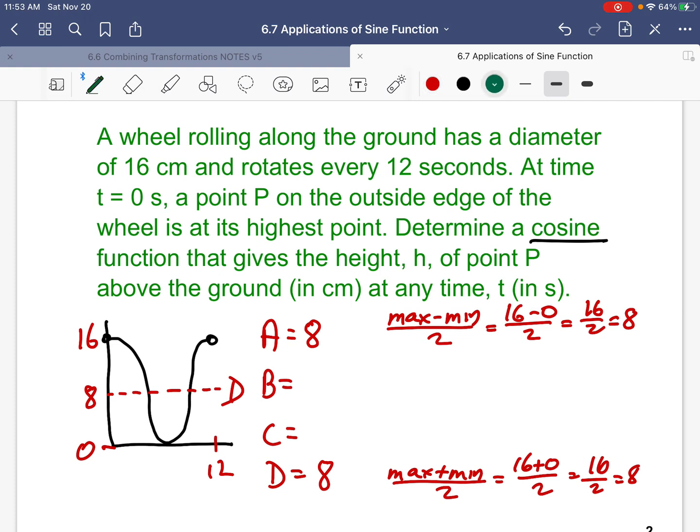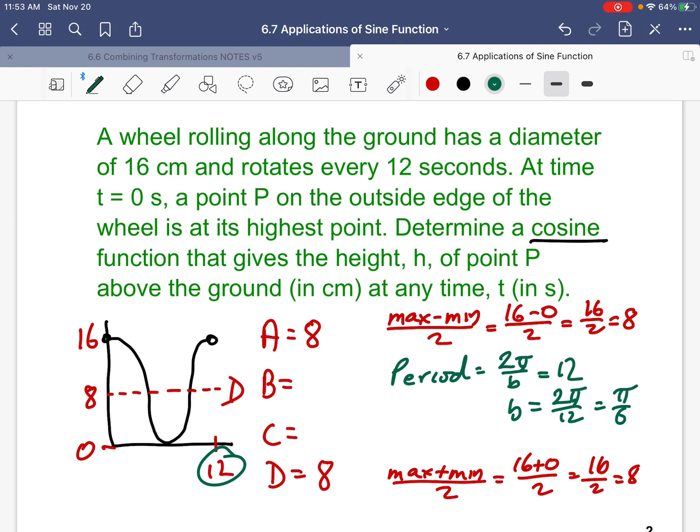Now, the period is 2 pi divided by B, but that's 12 seconds to rotate. So B is 2 pi divided by 12, which is pi over 6. Now, what's C? Well, if this is a cosine, it's starting at the peak here, so C is 0.